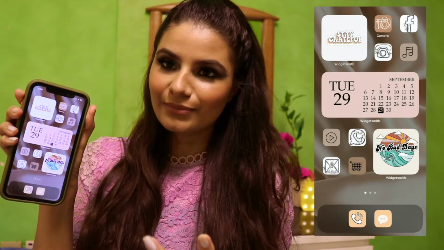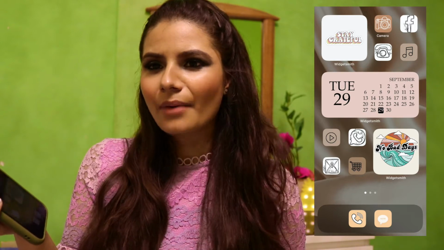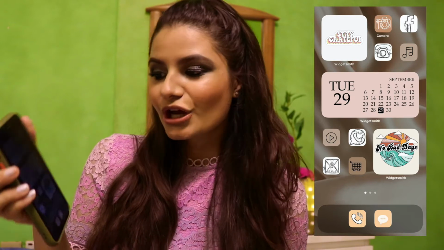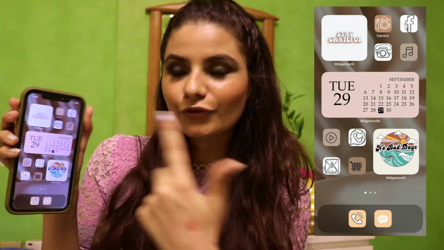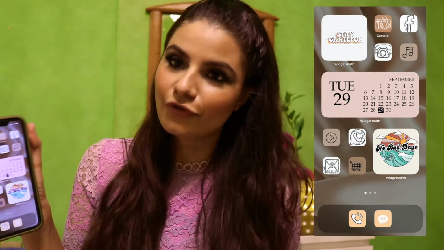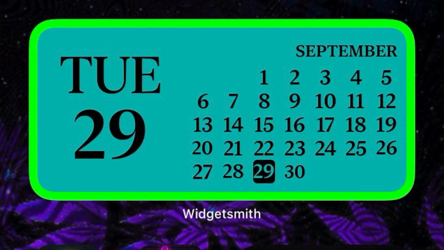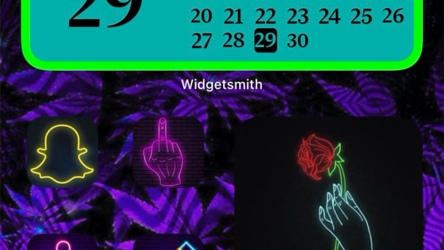Hey guys, so I went on creating these 3 really dope, amazing themes on my iOS 14 update, and they are so cool. The nude one is the first theme that I created, which is obviously to give you a very calm, relaxed and positive vibe. So I've used words like "stay grateful" and "no bad days", which is of course from Pinterest. You could use your own images. I'll be telling you how you can include your own quotes and pictures in this area.